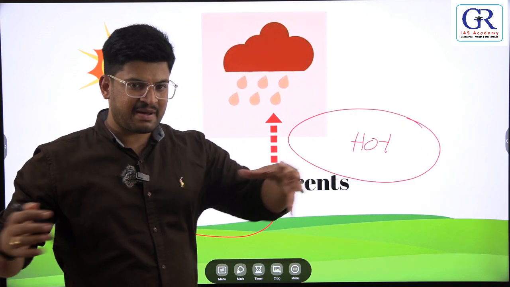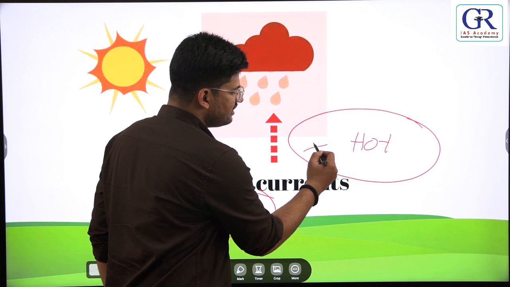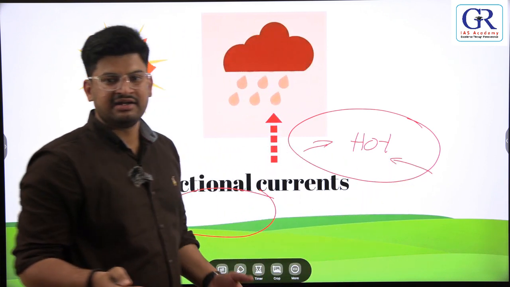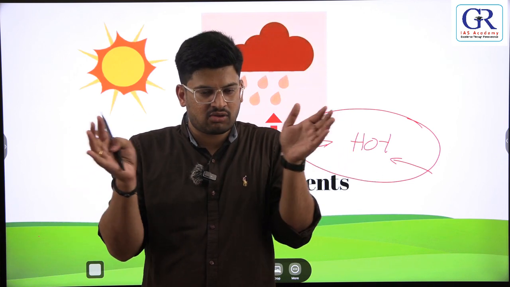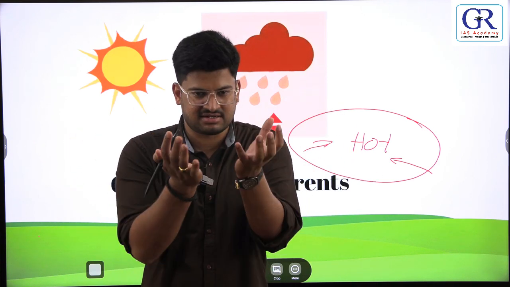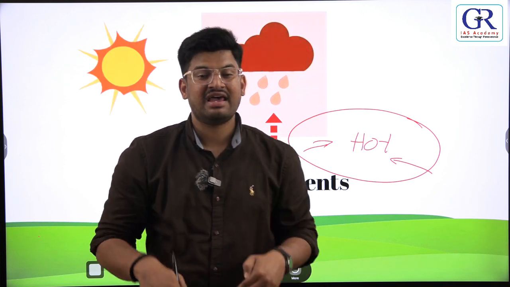When it expands, if there is moisture, the hot air fills moisture into that. And you know that hot air is lighter. If the air is cold, the air will be denser, so the weight will be more. If air is cold, it becomes dense and heavy, and heavy means it comes down. And when air is hot, it expands, becomes lighter, and starts to move upwards.